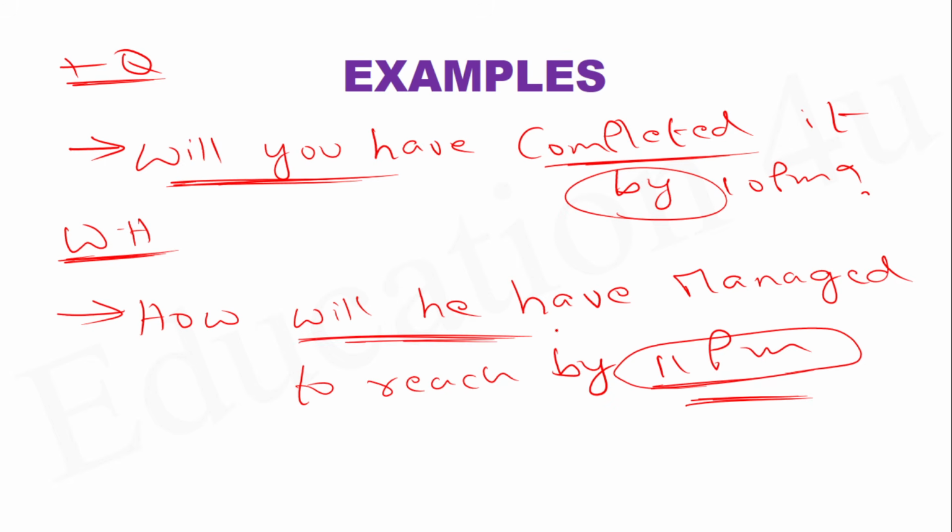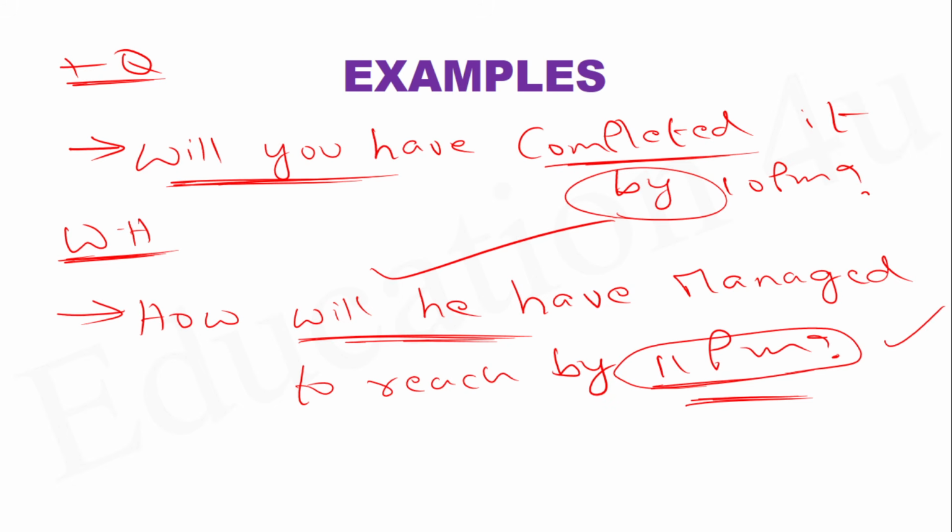Now I am surprised and I said, "Arey bhaiya, how is that even possible? It's not possible for a human being. You can't fly like a bird. How can you reach by 11 p.m.?" The meaning now is used in future perfect. How will he have managed to reach by 11 p.m.? I still can't understand. The time is very short. Okay? So this is the beautiful tense called future perfect.